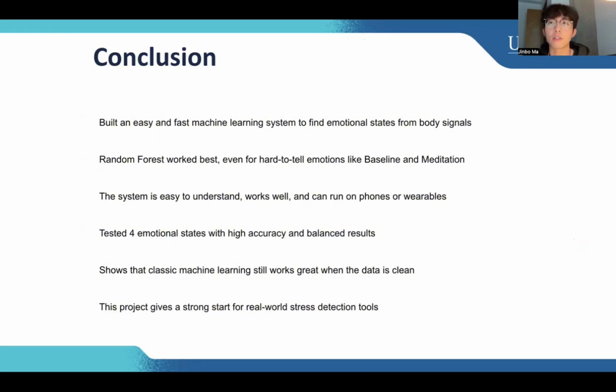I tested four emotional states, and it reached high accuracy and recall. This shows the classic machine learning still works great if the data is clean. And the project gives us a strong baseline for stress detection tools. So these tools can be used in real life, I think. They are easy to explain and didn't need a lot of computation power. We don't need very big devices over here.